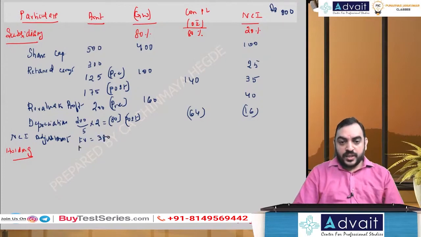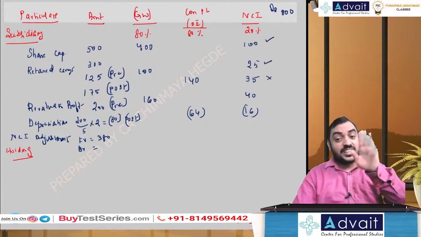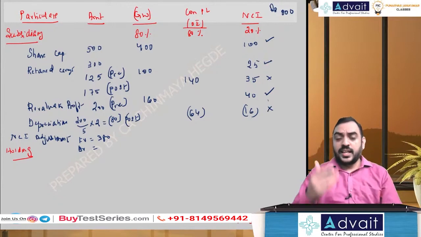What is the book value coming to? What all should you take for book value? We'll take share capital on the date of acquisition, retained earnings on the date of acquisition. So 25 you take, 35 you don't take, because after acquisition you don't take. Revaluation profit you take, depreciation on revaluation profit you don't take. So these are the elements which are part of pre-acquisition. So 100 plus 25 plus 40 is 165.